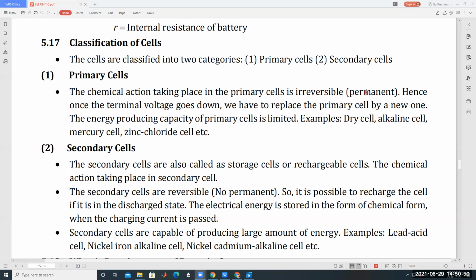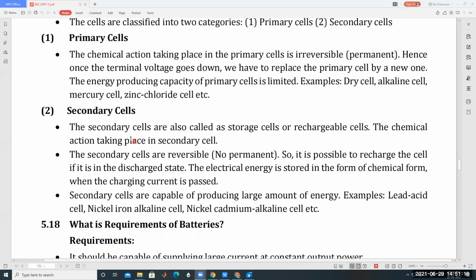Hence, once the terminal voltage goes down, we have to replace the primary cell with a new one, because charging of this cell is not possible. The energy producing capacity of primary cells is limited. Examples are the dry cell, alkaline cell, mercury cell, zinc chloride cell, etc.